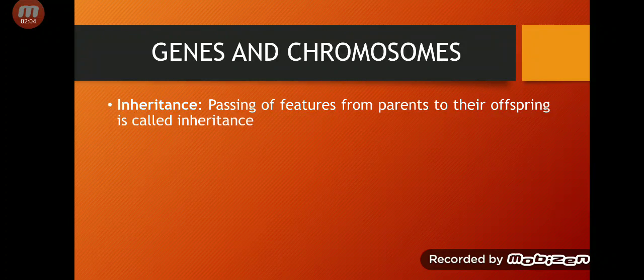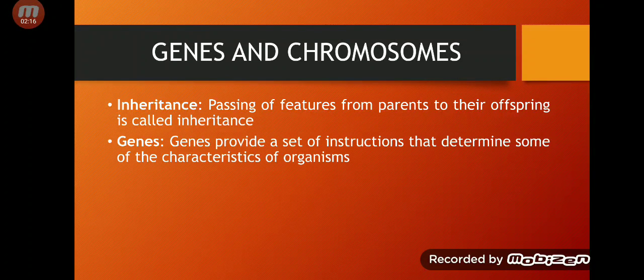Now, you might wonder how these characteristics from your parents come to you. How do these characteristics pass to you? The answer is genes. Genes have a set of instructions that tell some of the characteristics of organisms.